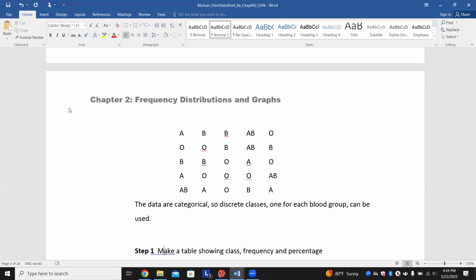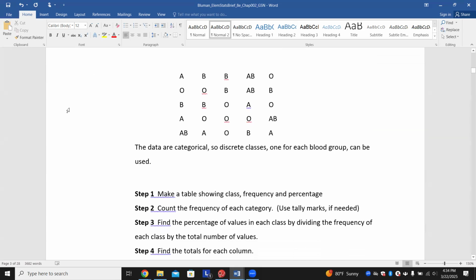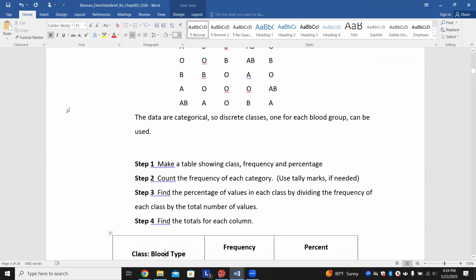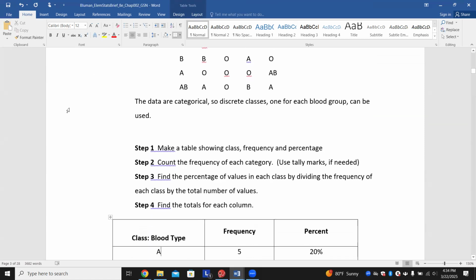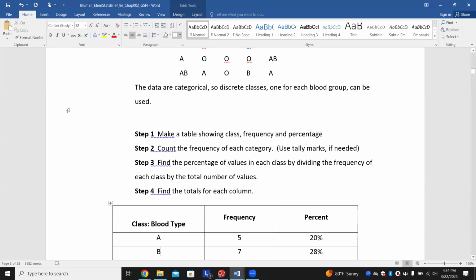All right, so again, the data is categorical, so discrete classes, one for each blood group, can be used. We don't have to come up with a class range. We would just have A, B, and O as our classes. So step one, we would make a table showing the class frequency and percentages. Step two, you would count the frequency of each category, use the tally marks if needed. Step three, we would find the percentage of values in each class by dividing the frequency of each class by the total number of values. And then step four, find the total in each column.